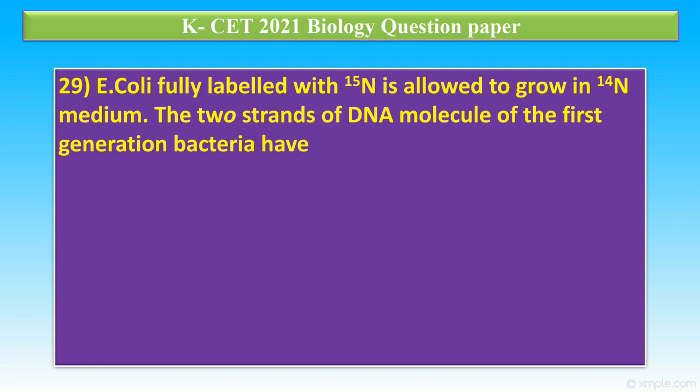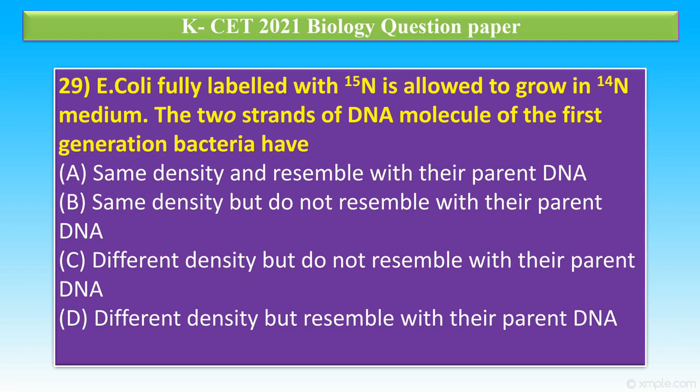Question number 29. Escherichia coli, fully labeled with N15, is allowed to grow in N14 medium. The two strands of DNA molecule of the first generation of bacteria have: option A, same density and resemble their parental DNA. Option B, same density but not resembling their parent. Option C, different density but not resembling their parent DNA. And option D, different density but resemble their parental DNA. In this, the correct answer is different density but not resembling their parental DNA.